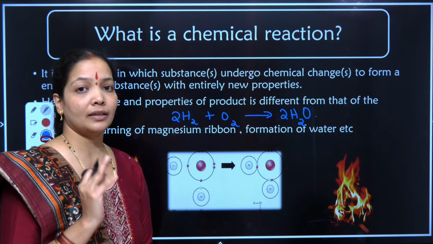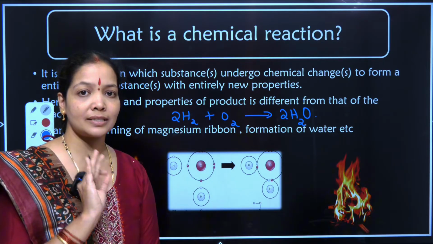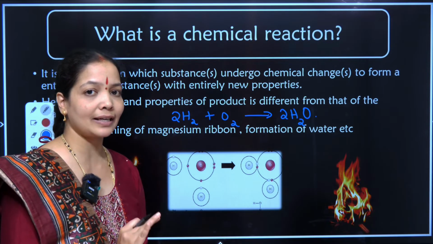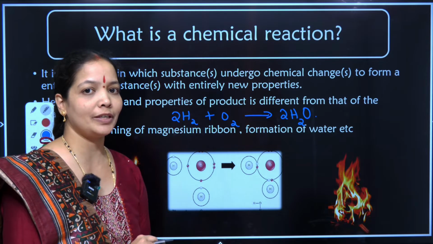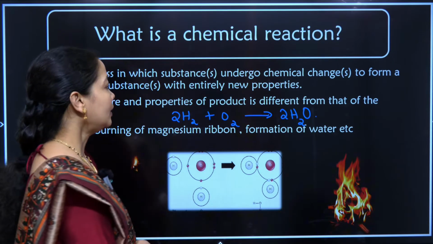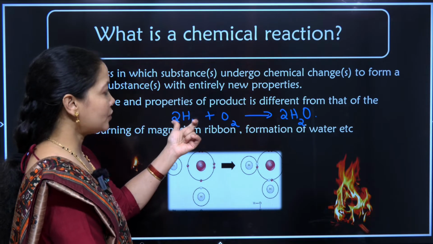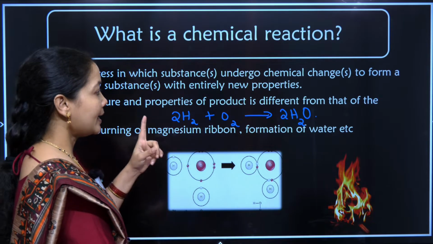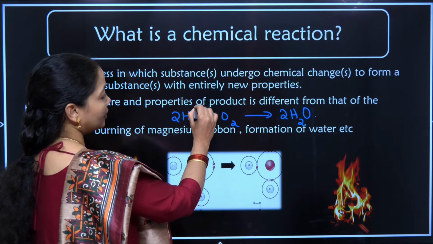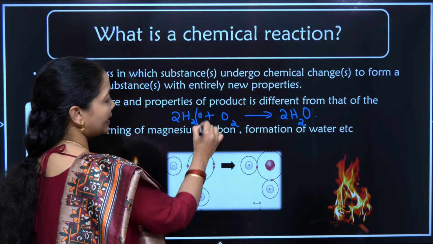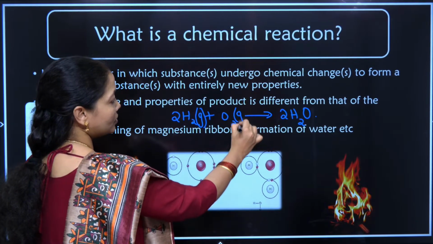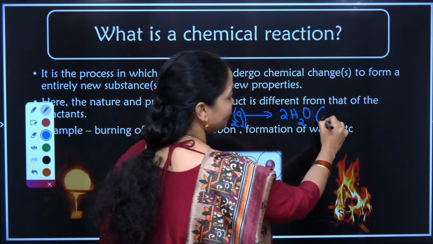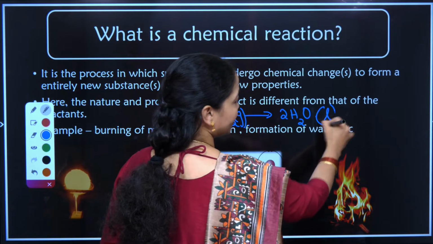Sit exactly in front of your systems and watch the video perfectly. Alright, so a simple reaction is taken. Hydrogen is combining with oxygen to form water. In this, I am able to see that the state of hydrogen is a gas, the state of oxygen is also gaseous, whereas the new product formed is a liquid.